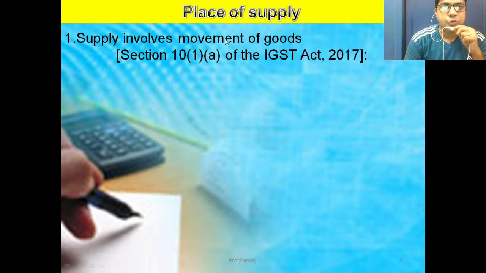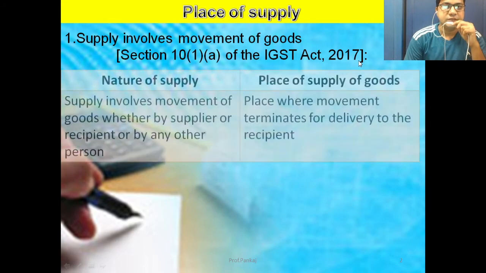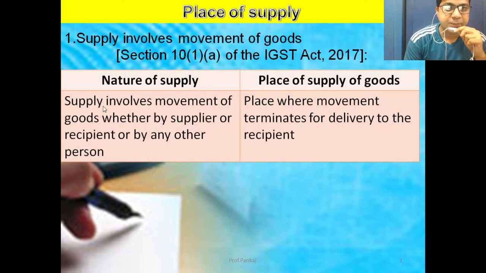Supply involves movement of the goods under section 10 subsection 1 clause A of the IGST, that is the Integrated Goods and Services Tax Act 2017. Under this, supply involves movement of the goods whether by the supplier or recipient or by any other person. That means moving the goods from one place to another place.